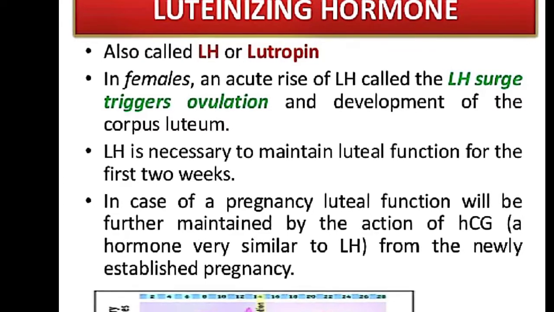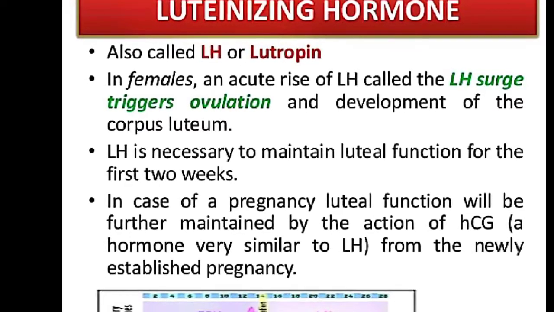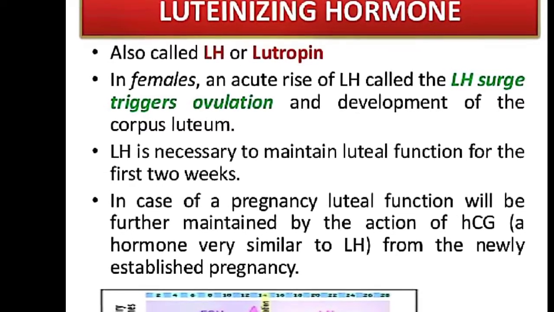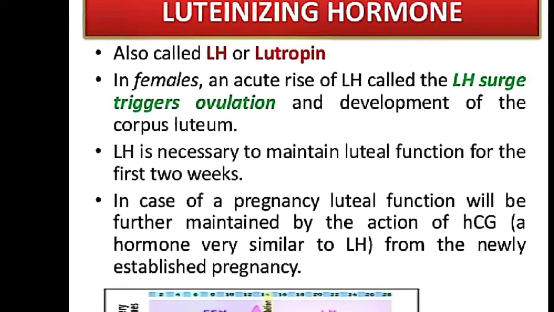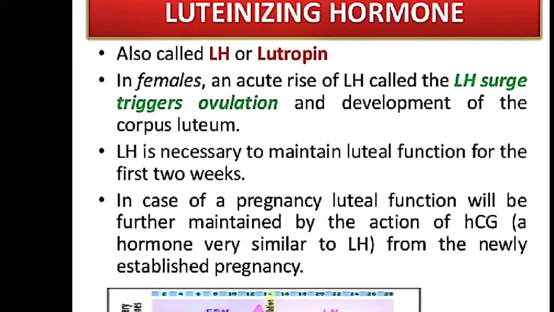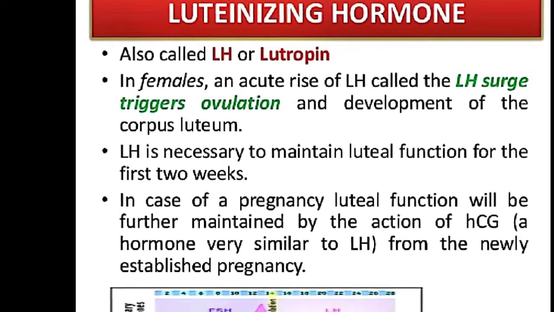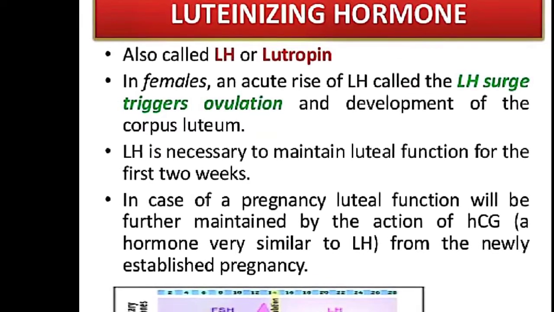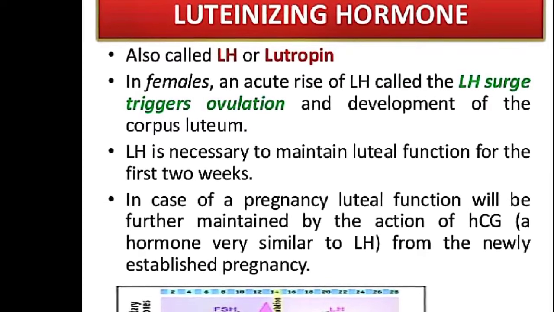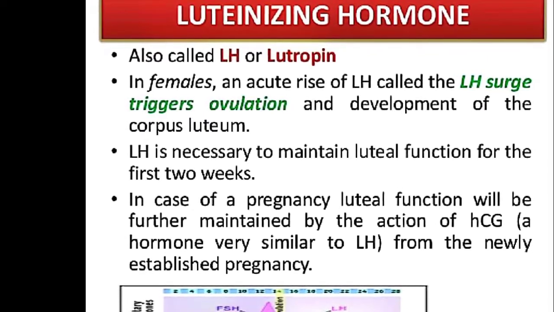Apart from luteinizing hormone, there is another hormone known as HCG, or human chorionic gonadotrophin hormone, which is produced at the time of pregnancy and also helps in the development of the fetus.